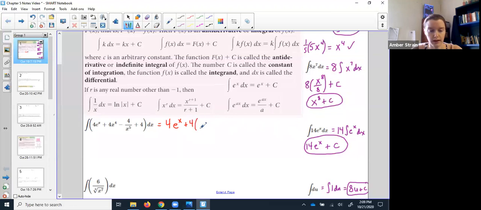Okay, next we have 4x to the 4th. I'm going to pull this 4 just kind of to the side, till I'm ready for him. Integrate up. Derivative down, integrate up. Up 1 from 4 is 5.